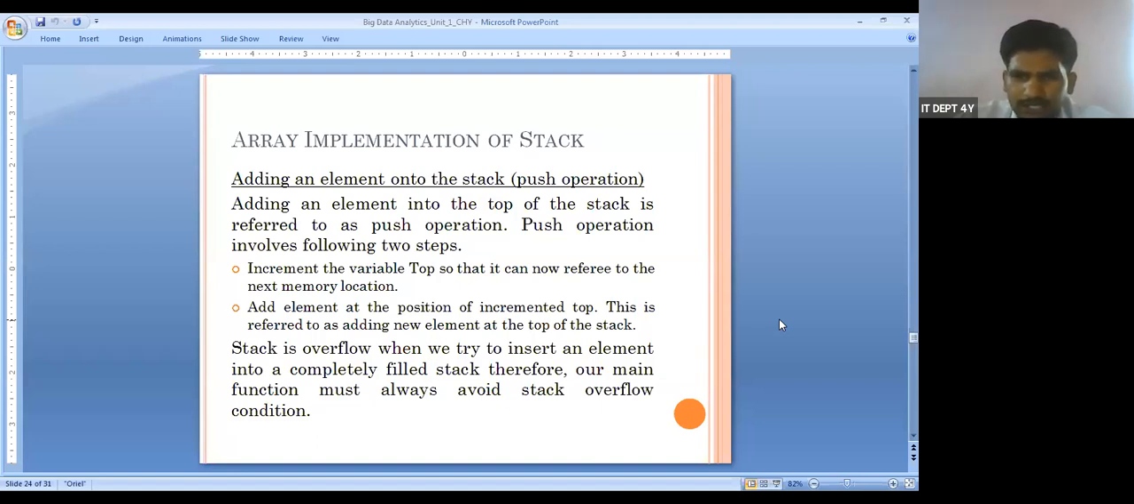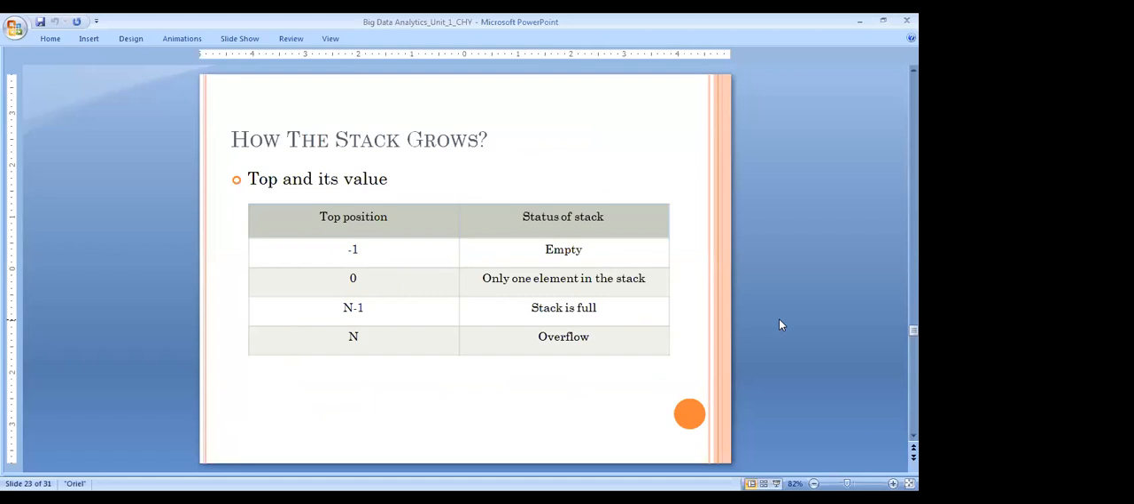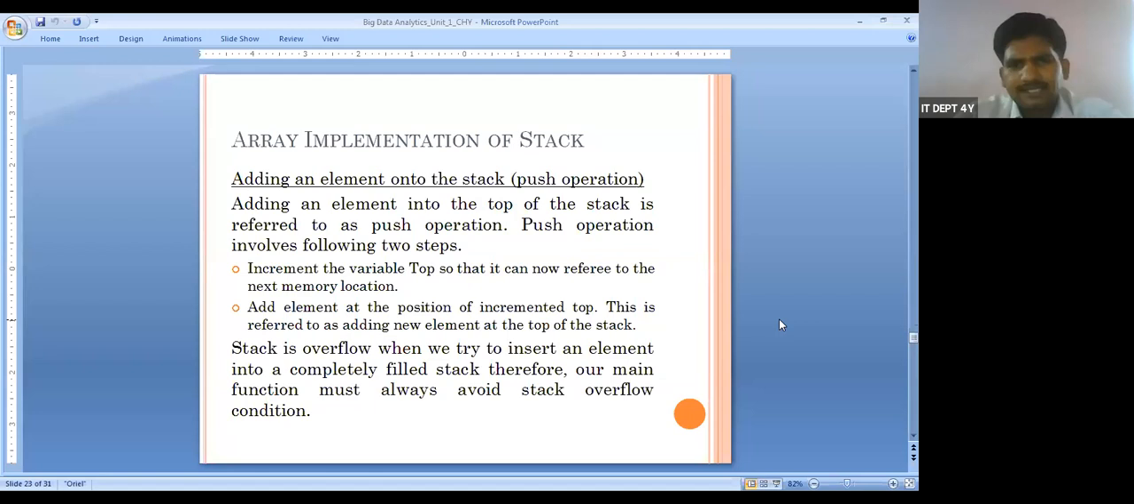So what is this overflow? What is the value of top when it is in overflow? Top was n. Remember, the top value is n. Then we can say that the stack is overflow. Why is it so? I said n number of values. When it is n, why is it overflow?